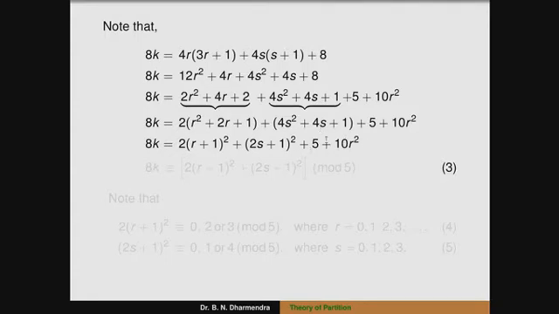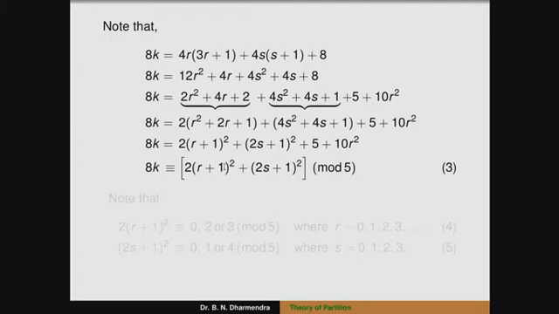Now when we take the congruence relation, this term is congruent to 0 modulo 5, and this one is also congruent to 0 modulo 5. Therefore the remaining terms give 8k ≡ 2(r + 1)² + (2s + 1)² modulo 5. Now we take 8k ≡ 0 modulo 5, so what is the value of (2r + 1)²?